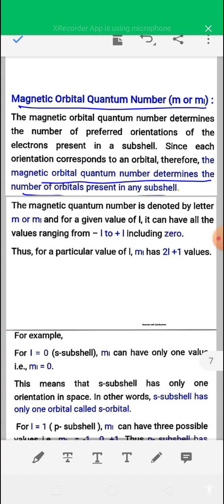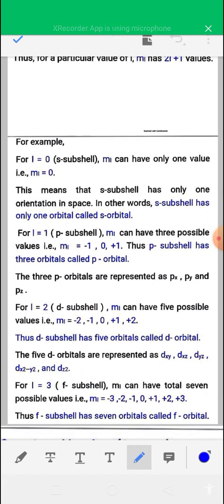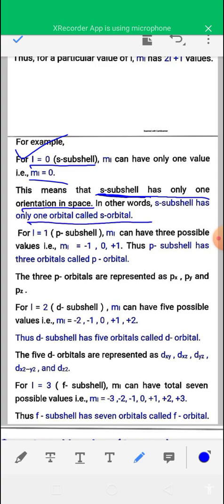For example, if the value of the azimuthal quantum number is 0, then the value of ml is also 0. That means the s subcell has only one orientation in space, that is, the s subcell has only one orbital, which is known as the s orbital.